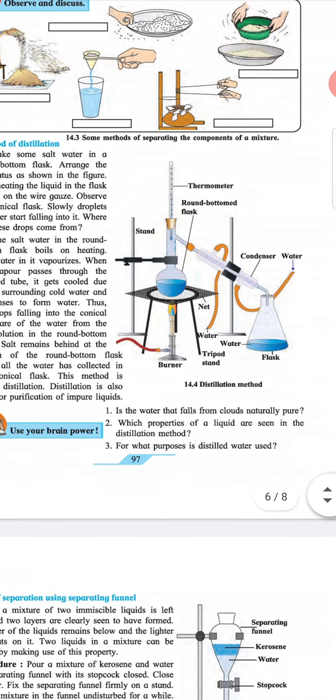Use your brain power. 1. Is the water that falls from clouds naturally pure? 2. Which properties of a liquid are seen in the distillation method? 3. For what purpose is distilled water used?